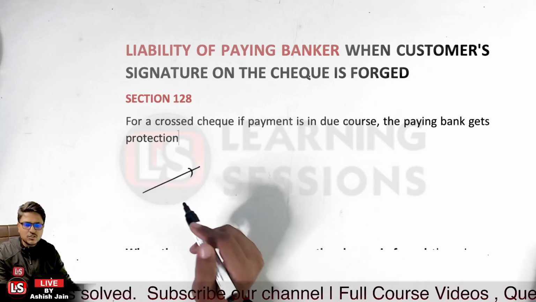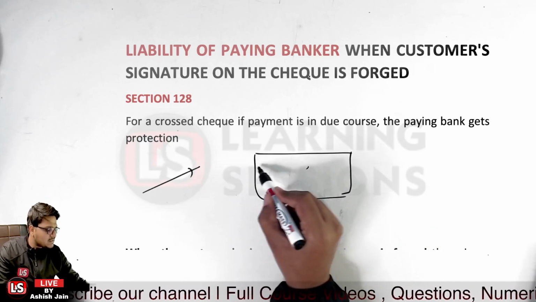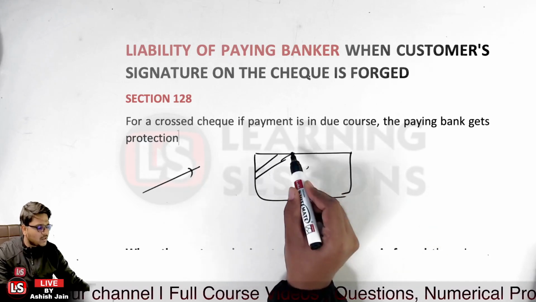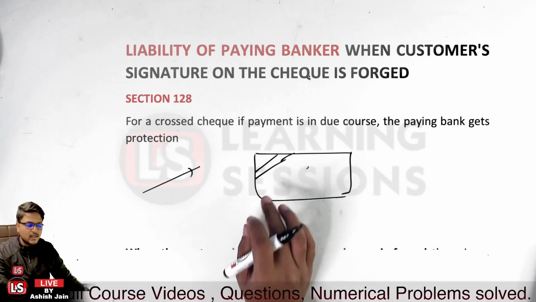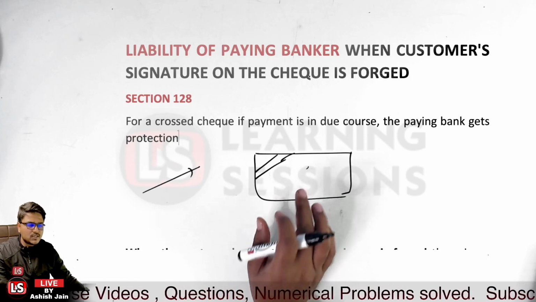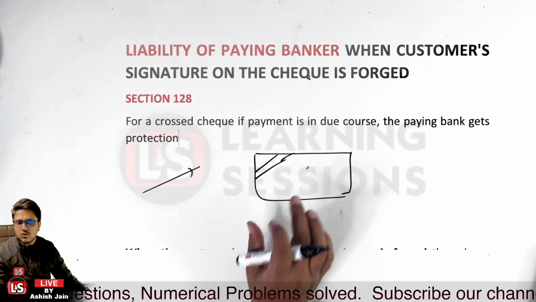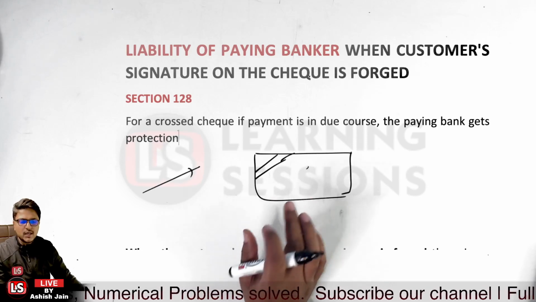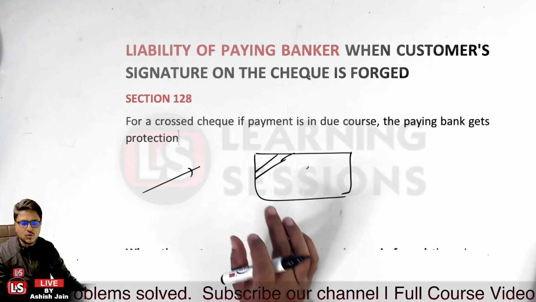Crossed check means what? If there are transverse lines at the corner of the instrument itself, that check is said to be crossed. It means that the check cannot be paid over the counter, and the payment can be made through the account holder's account only.